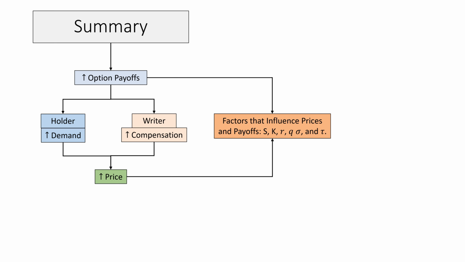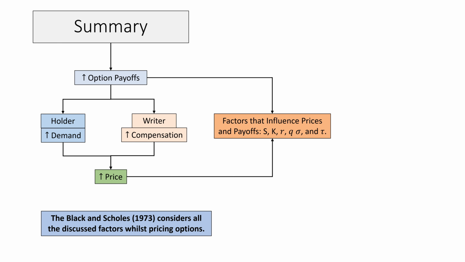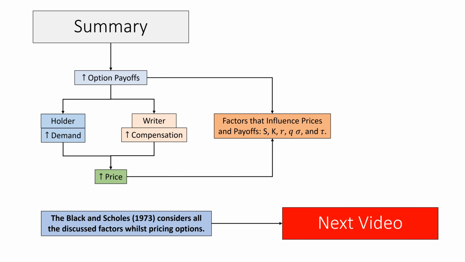Now, is there a way to take these factors under consideration and determine the price of the option? Yes, there is. The Black-Scholes model from 1973 considers all the discussed factors while pricing options. Stay tuned to the next video to see how the Black-Scholes model works.